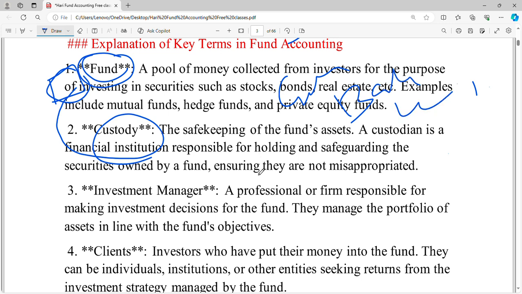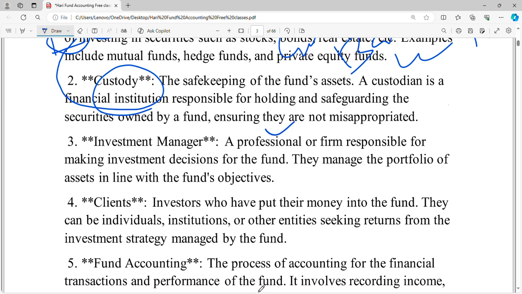Next, the investment manager. Here the investment manager means a professional or firm responsible for making investment decisions for the fund, and they manage the portfolio of assets in line with the fund objective. So what is the fund objective? If the fund objective is private equity, they will ensure investment goes toward the same objective.